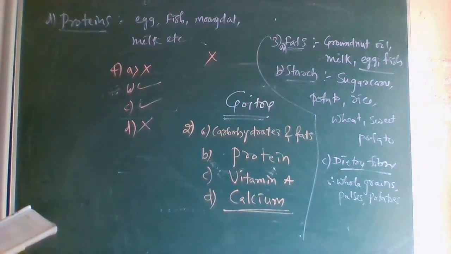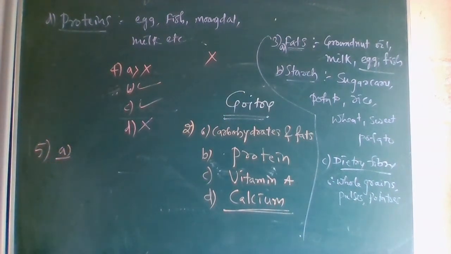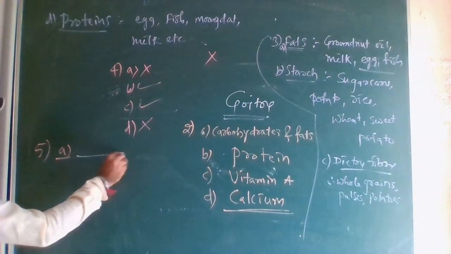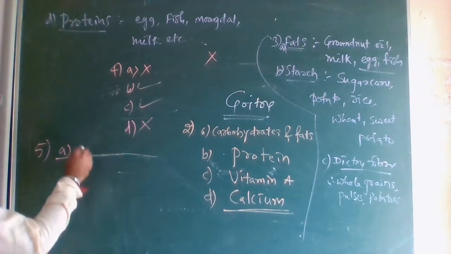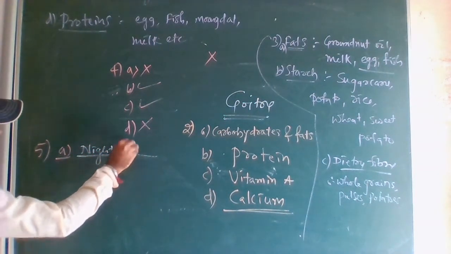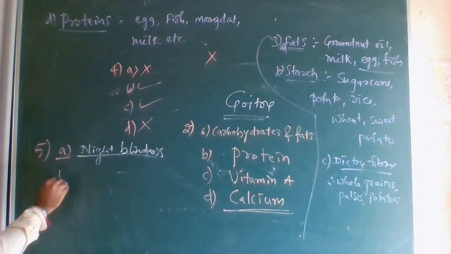So, fill in the blanks. Fifth A. I will use a different chalk. Dash is caused by deficiency of vitamin D. Night blindness or loss of vision; you can write both are correct.